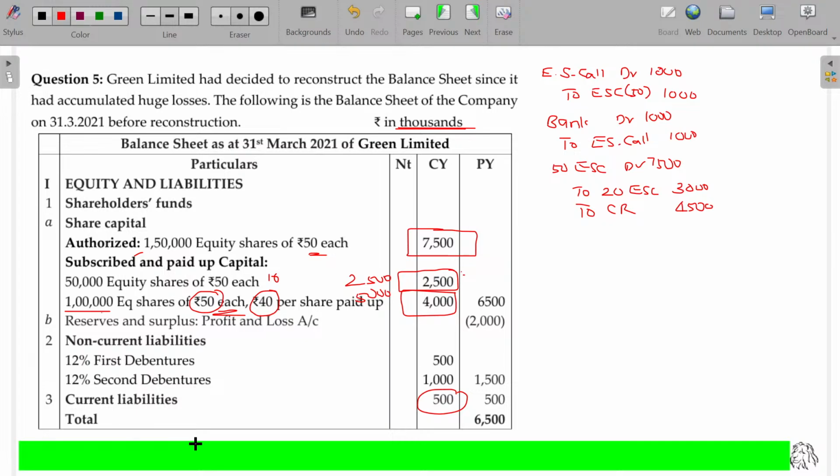So the partly paid up share is converted into fully paid up. For that, we have passed the journal entry. First one is all about the due entry for call: equity share call account debit to equity share capital. By passing this entry, we now confirm 10 rupees is recoverable. The next entry, we recovered the 10 rupees. Now we have 7,500 rupees worth equity shares at the rate of 50 rupees each, converted now into 20 rupees equity shares by cancelling 30 rupees per share, which is called capital reduction. So I have just passed that in capital reduction account. Clear?